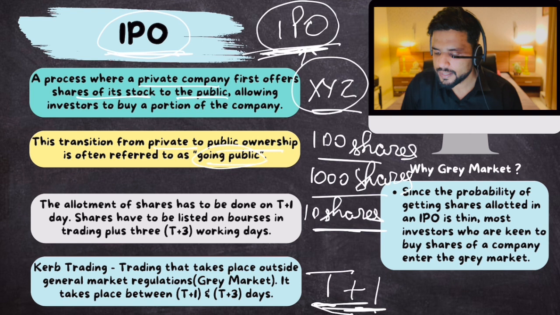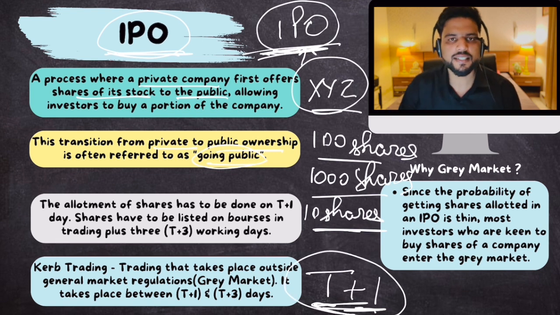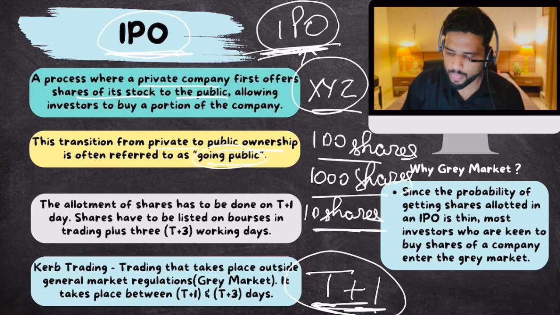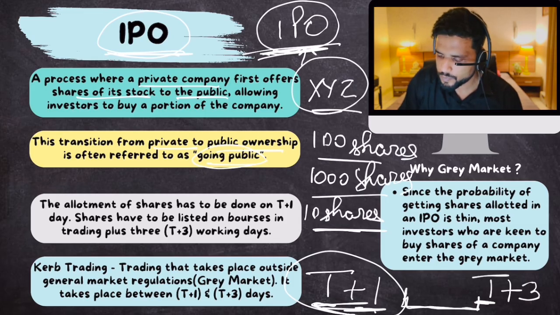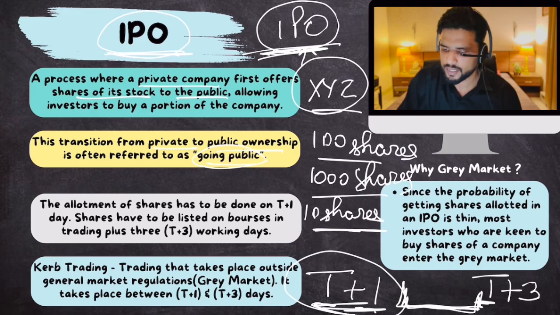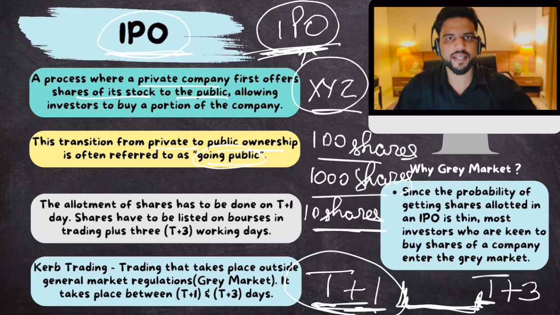And then this company gets listed on Bombay Stock Exchange, or its shares are open for anyone to buy on T plus 3 days. That means 3 days after the IPO window closed. Now, SEBI found out that it is between these 2 days, it is between this time, 2 days, that there is a lot of share trading in the stock market. Let's suppose the person who bought 10 shares only got 8 shares. He wants to buy 2 more shares. So he will go to this person who has